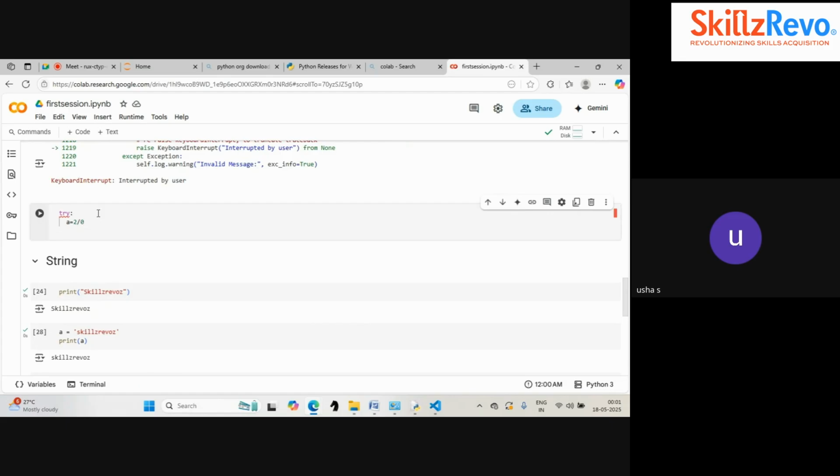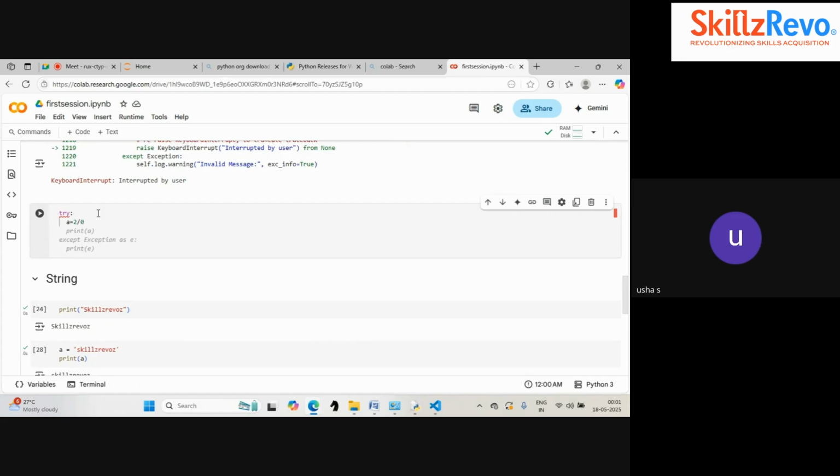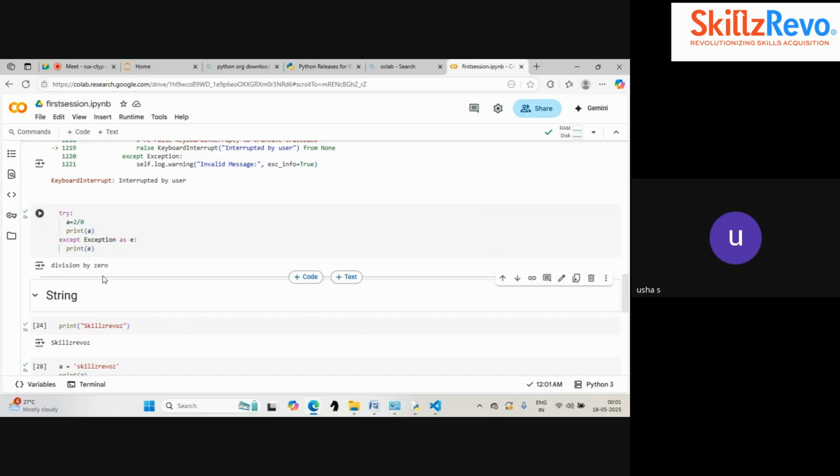Definitely this will throw me the error. So now I'm handling this exception. Instead of throwing the full error, it will directly say what the error is: division by 0 is not possible.